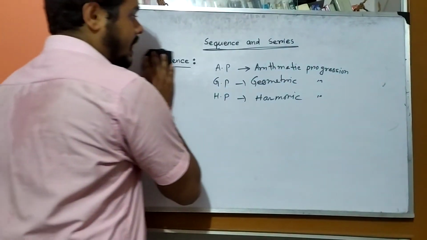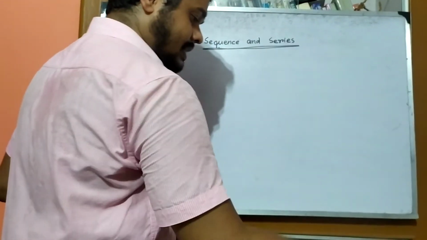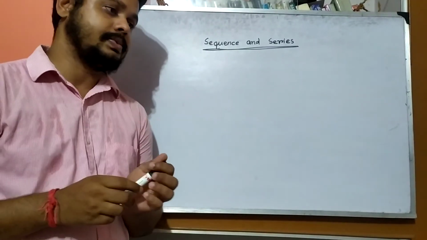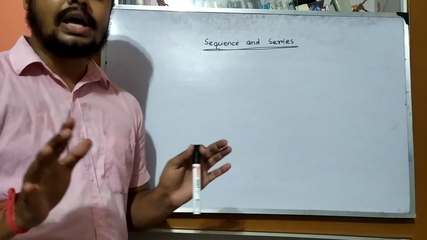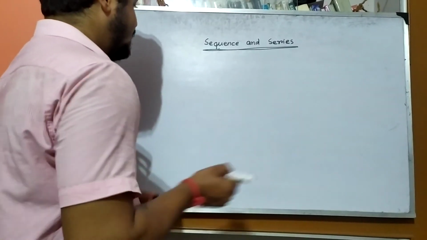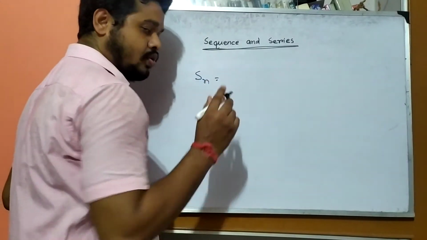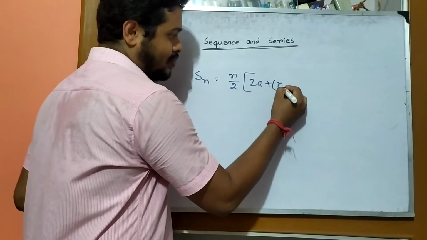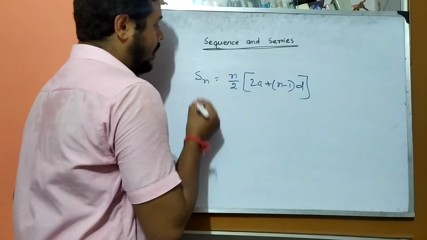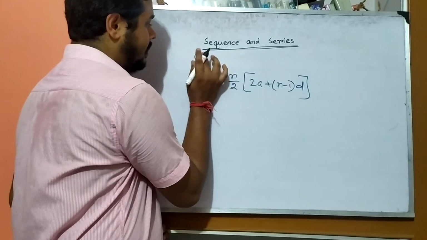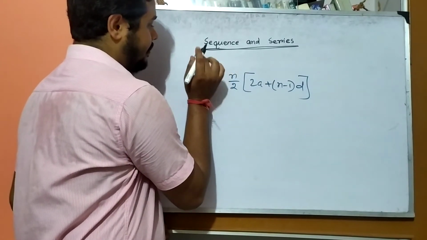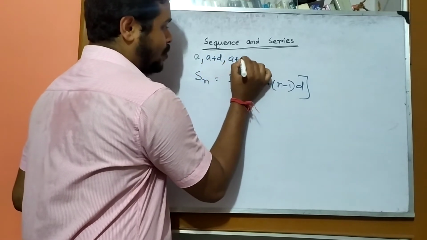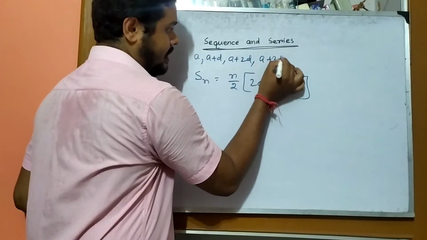Now, already I mentioned about GP, series. Series means sum of all terms. And what is the formula of sum of an AP? Already you know that. Sum of an AP, there are two formulas: n by 2, 2a plus (n minus 1) into d, where the terms are, suppose, a, a plus d, a plus 2d, a plus 3d, in this way.